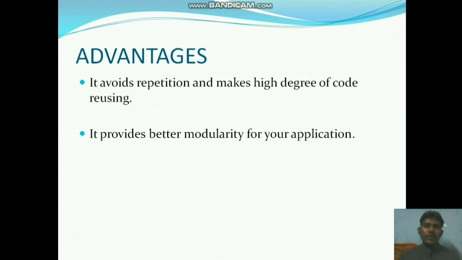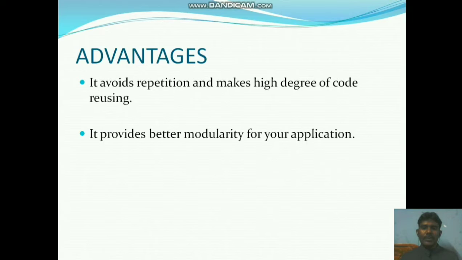So it would increase the size of the code. The structure of the code will be increased, as well as your execution will go very slow. The size of the program will be increased, and everything becomes difficult to execute. So we use a function, which is very useful to reuse the same coding multiple times. That is the main advantage of a function.